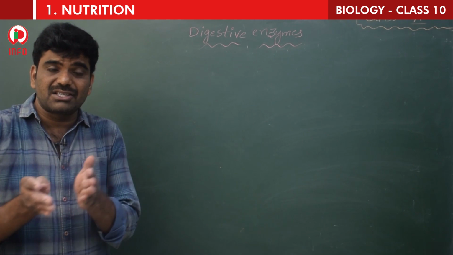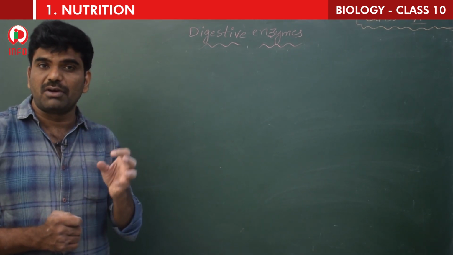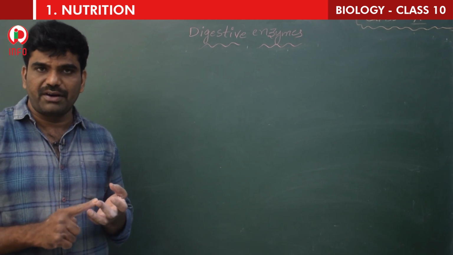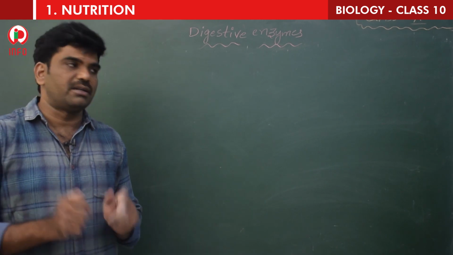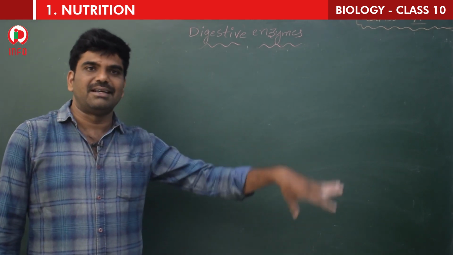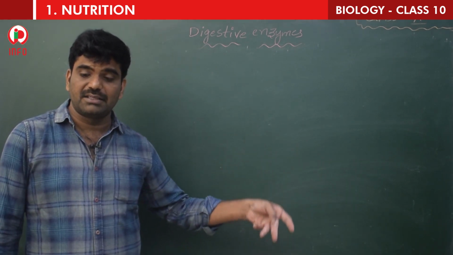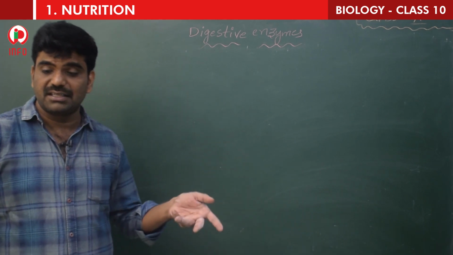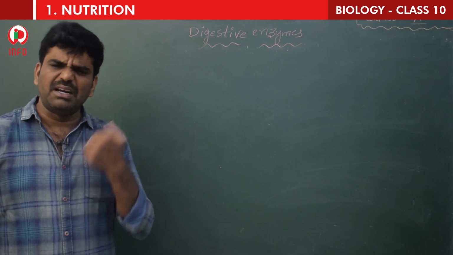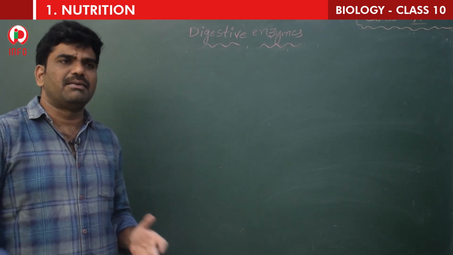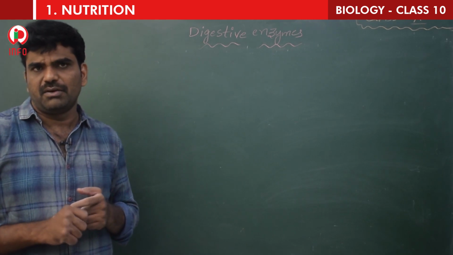So the food that passes out through the anus still contains a considerable amount of proteins, fats, carbohydrates, roughages, and fibers of either carbohydrates or proteins. We will learn more in detail in chapter number 7.